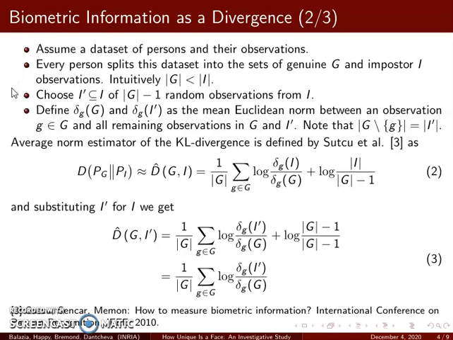Now let's take G as a genuine observation and define the following 2 deltas. Genuine delta of G represents the mean Euclidean norm between G and all remaining genuine observations. Impostor delta of G represents the mean Euclidean norm between G and all impostor observations. See that the cardinality of sample impostor observations and the cardinality of genuine observations without G are the same. We estimate the KL divergence by the average norm estimator defined here. After sampling the impostor observations to exactly G-1, the equation reduces into this, which is now straightforward to calculate.